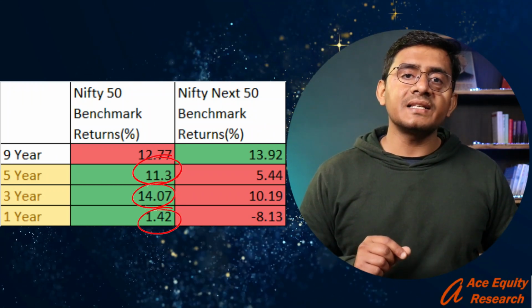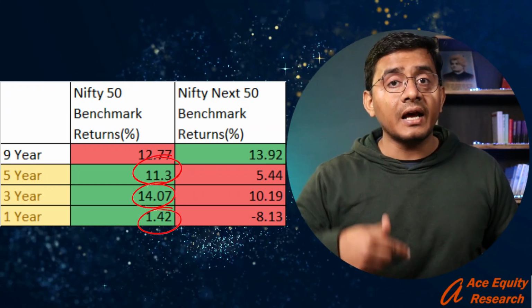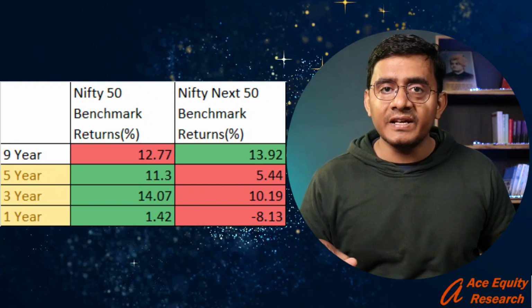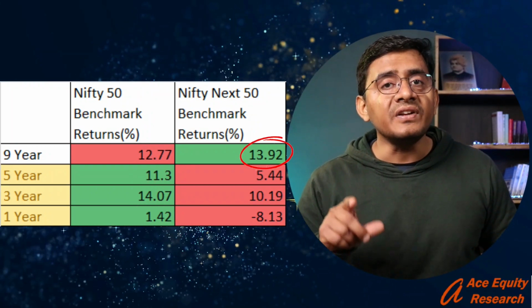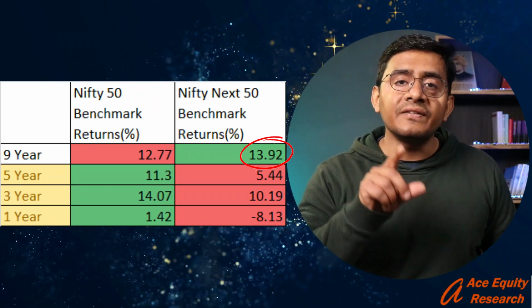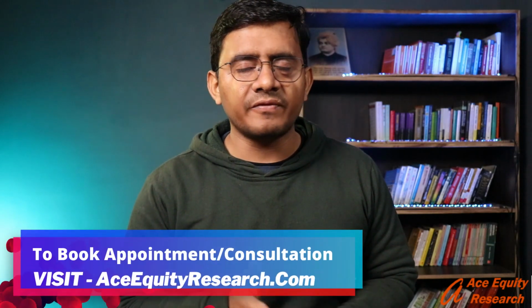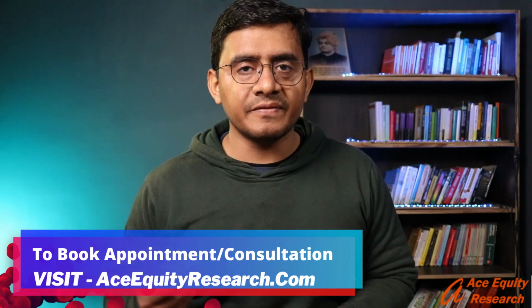And here we can see that in 1-year, 3-year and 5-year periods, Nifty 50 has outperformed Nifty Next 50, and in the 9-year period, Nifty Next 50 has outperformed Nifty 50 in terms of compounded returns. So coming back to the question, which index is performing better in terms of returns, the answer to this question is both indexes are doing equally good. Sometimes Nifty 50 performs better and sometimes Nifty Next 50 performs better.